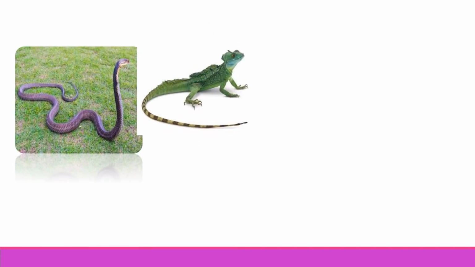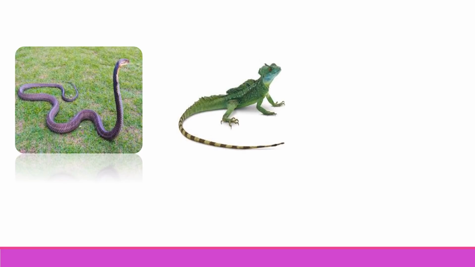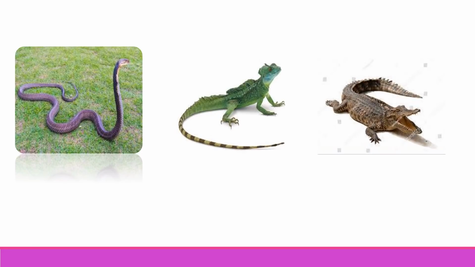Snake, lizard and crocodile are reptiles. Reptiles means cold-blooded animals which have skin covered with scales and which lay eggs. Snakes have a limbless body. Lizard and crocodile have smaller limbs in comparison to their bulky bodies.